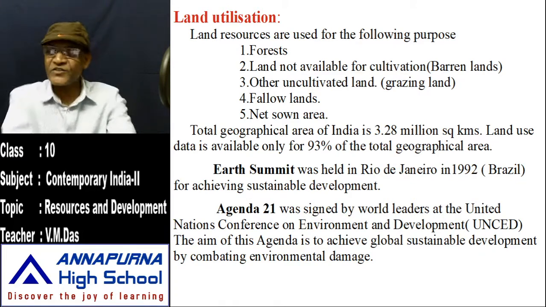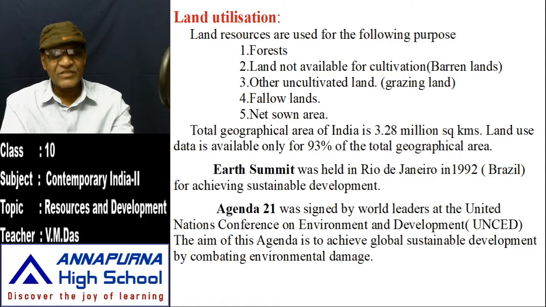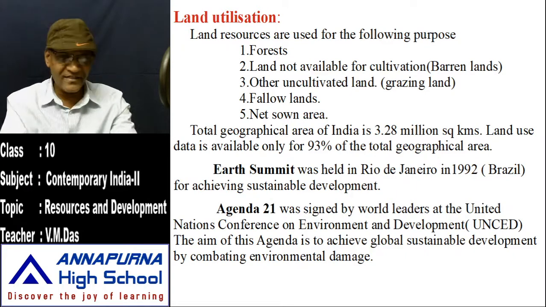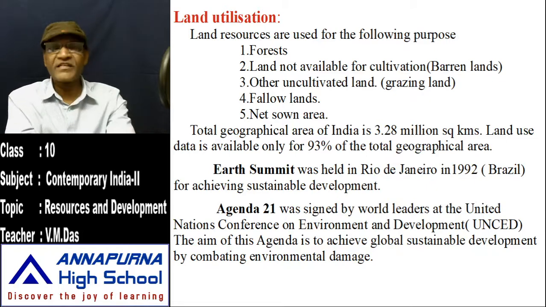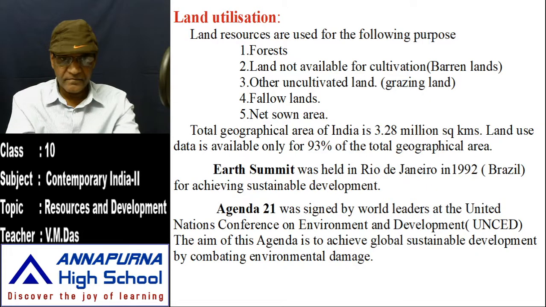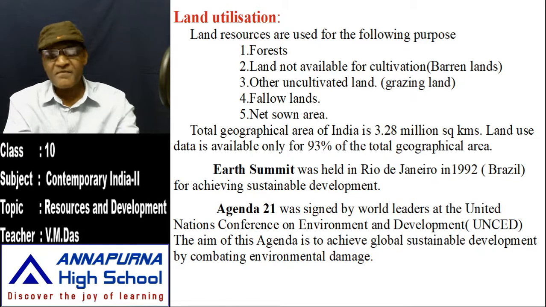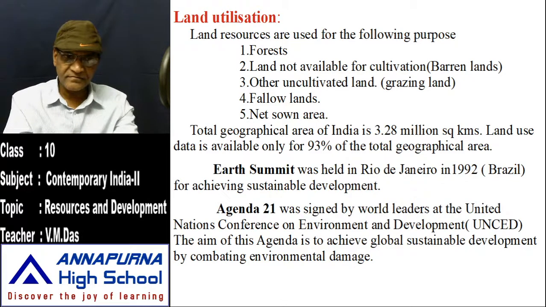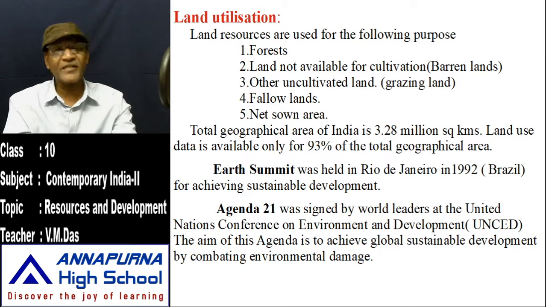You know very well nowadays, my dear, environments are being damaged. Soil erosion is there. All our environs are badly damaged. So, in order to conserve these damaged environments, Agenda 21 was signed. Its main purpose was to achieve global sustainable development by fighting environmental damage in every country. In every country we see the damage of environs everywhere.